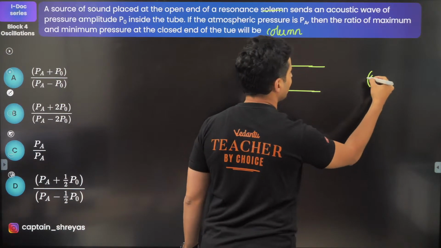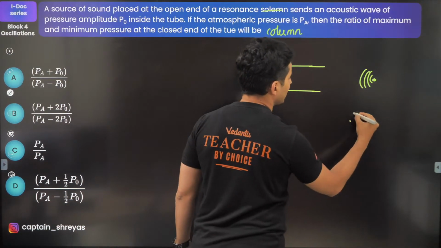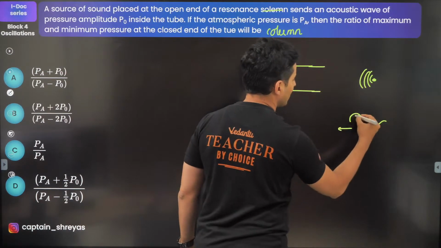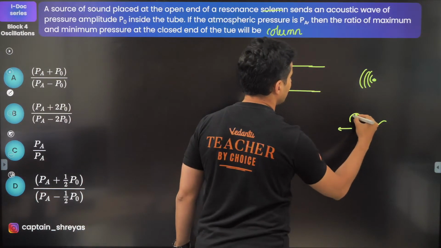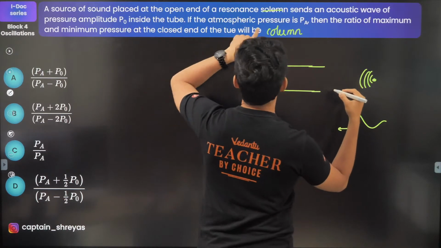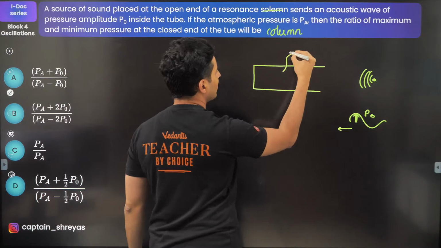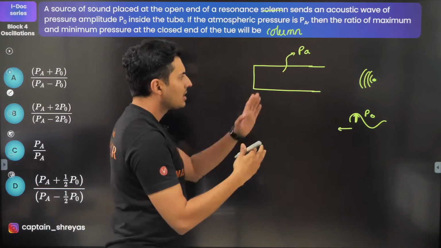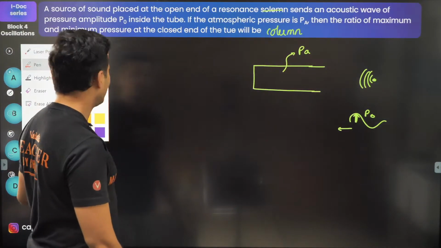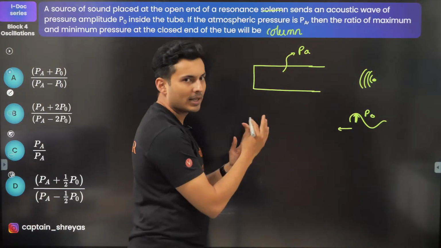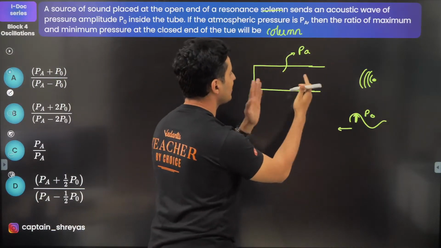There is a source over here. Now that source sends out a pulse. The amplitude of that pulse is P0. Usual atmospheric pressure is PA. Now because of this, what will happen? You will see standing waves generated over here. You will see pressure variations over here.